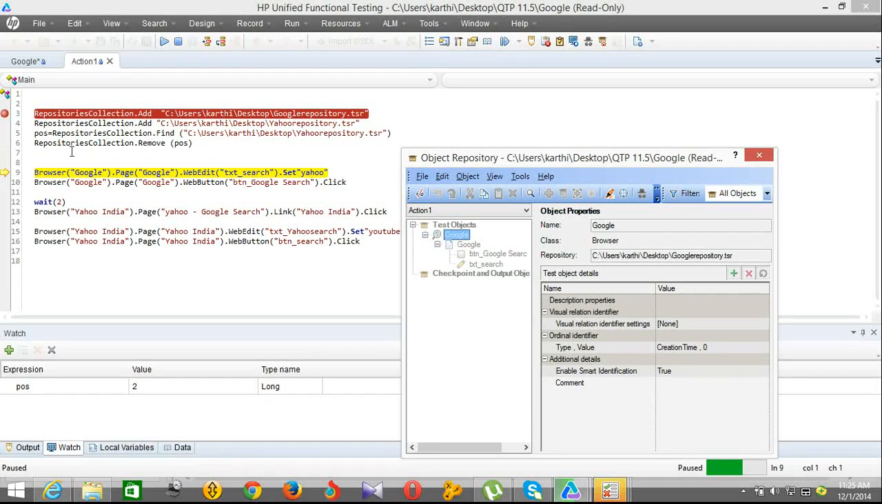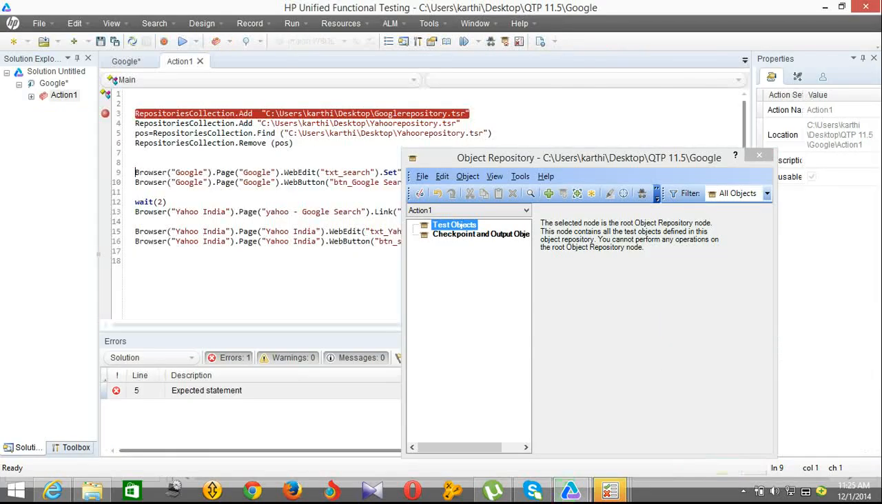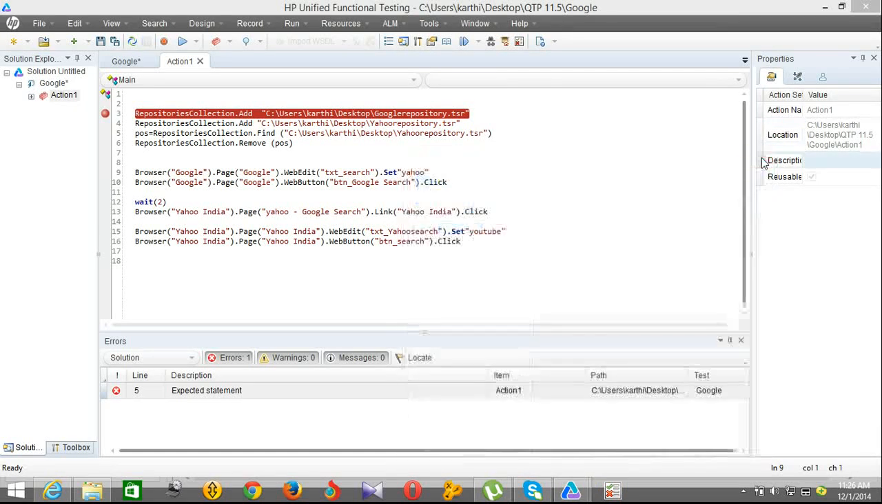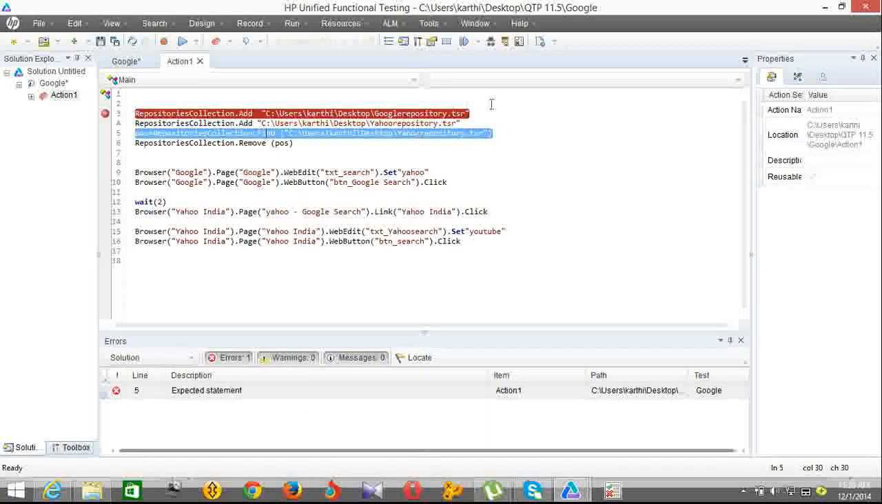So this is how we are adding and removing the repository collection at runtime. That's it. So it will show the error here for the Yahoo objects. So here we have shown everything: how to add and remove the objects at runtime, and how to find which position the corresponding repository is added at runtime.